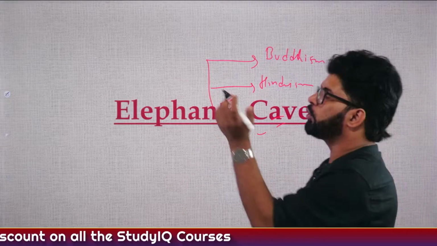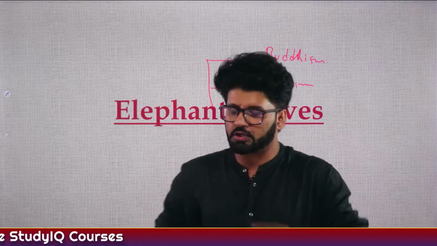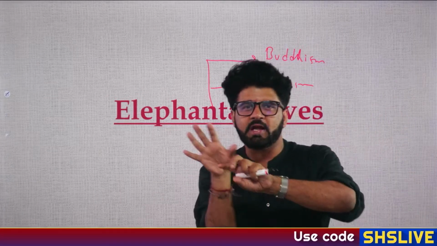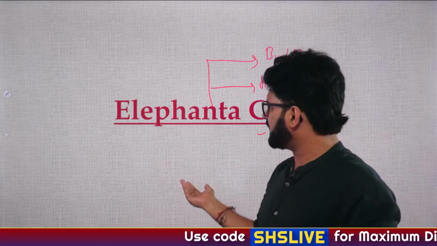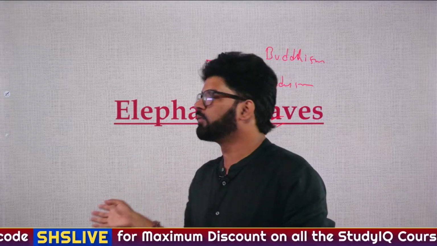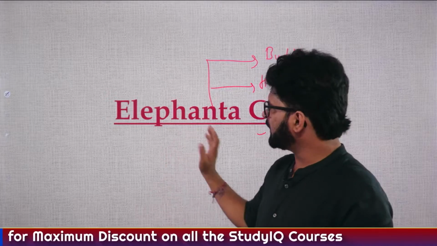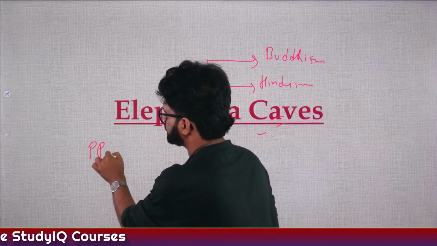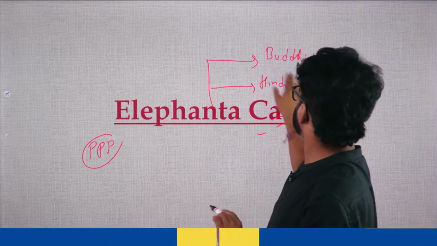These caves are known as Elephanta caves because when the Portuguese first visited this particular cave, they saw so many elephant statues. So they named it Elephanta caves. Fine. It is on an island in Maharashtra, not very far from Mumbai. It is in the news also, current affairs. Some PPP project is going on, a public-private partnership project. And it has tenets of both Buddhism and Hinduism.